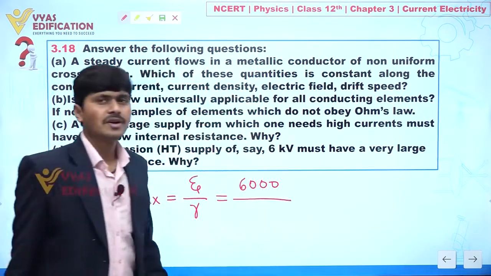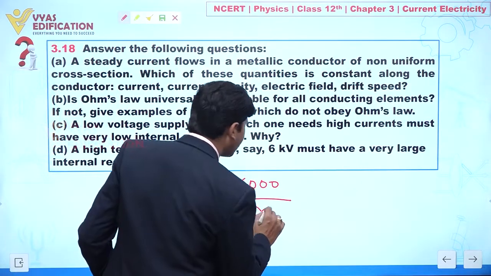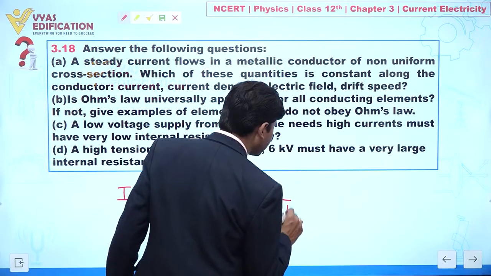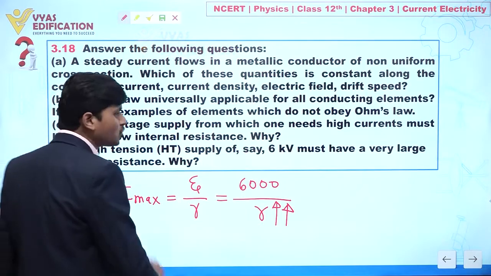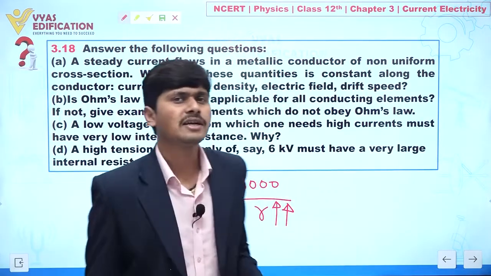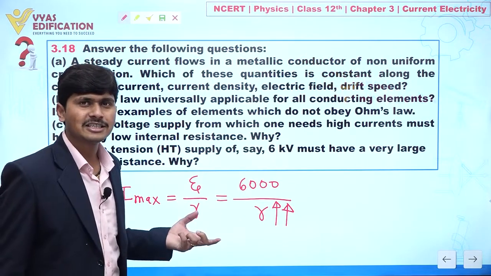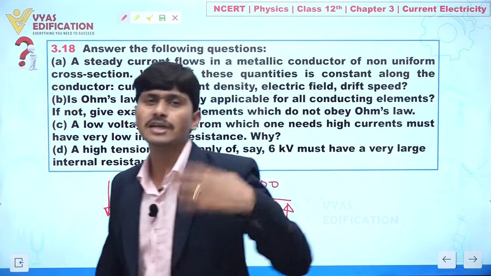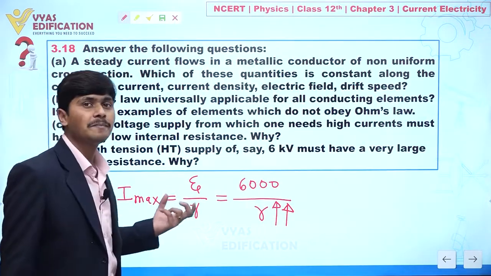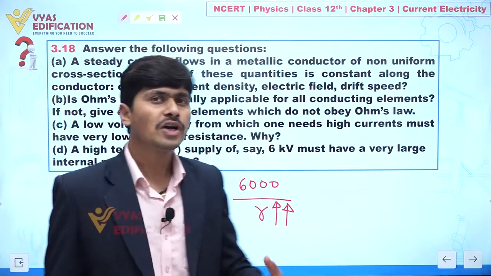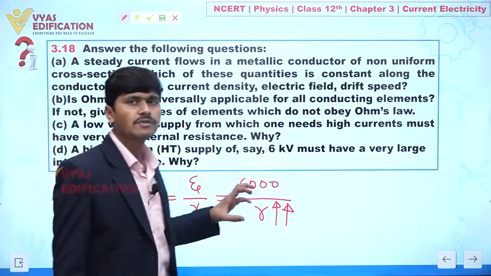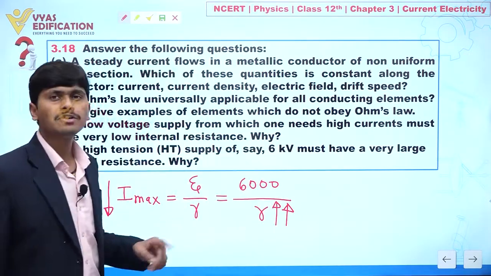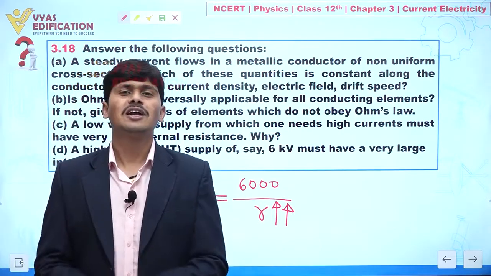Now why do we need a very high internal resistance? Because whenever we have high internal resistance, the current flowing in the circuit stays within limit. Suppose you take a very low internal resistance. At that time you will find the current is almost 10,000 ampere or more, which is very dangerous. So if we want to control that current, we have to provide a large internal resistance. I think part number D is also clear to you. So this is all about this question.